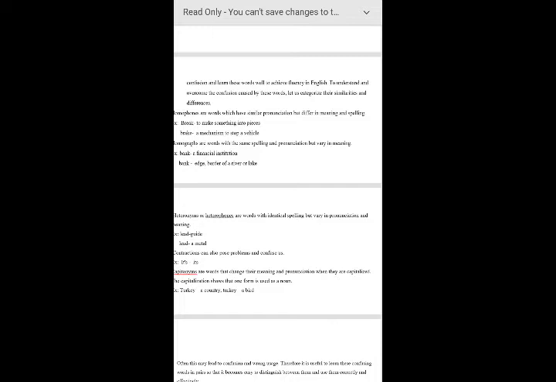B-A-T, bat. Bat is a toy thing, and bat is also a living being. It is a mammal. Among birds, only one is a mammal, that is the bat. Mammal means M-A-M-M-A-L, another new word here.